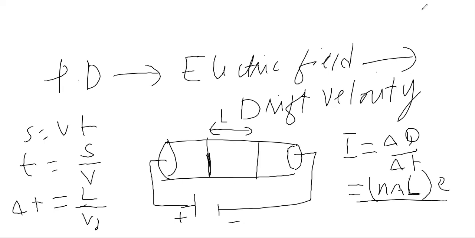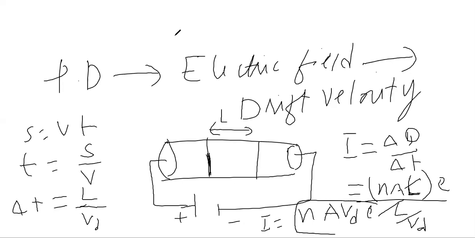If we put in the value of time, which is L over V drift, then L cancels, and our expression for current will be I = n A V_d e.